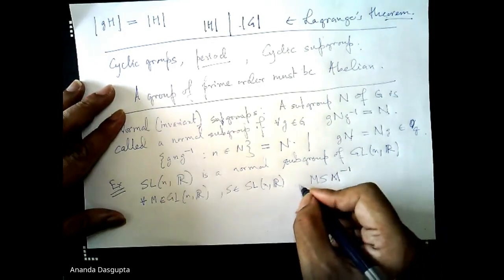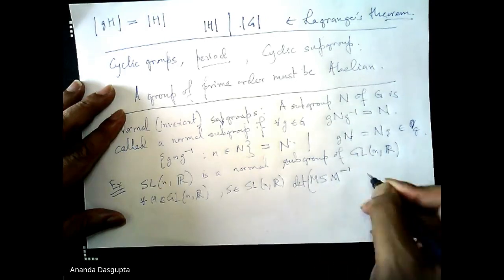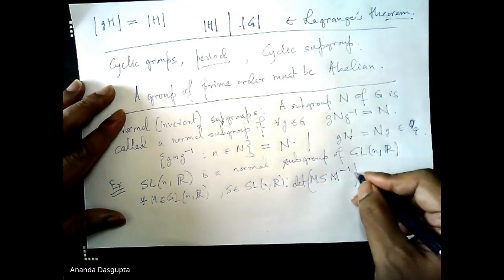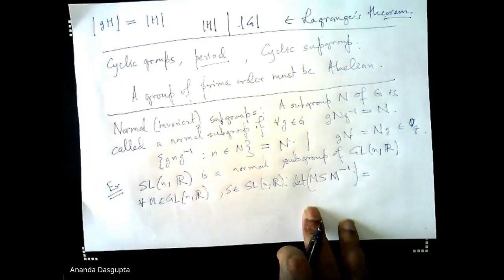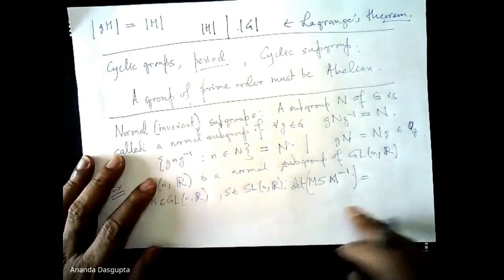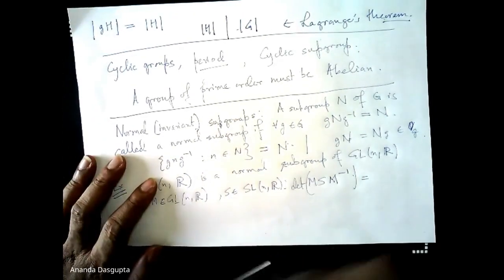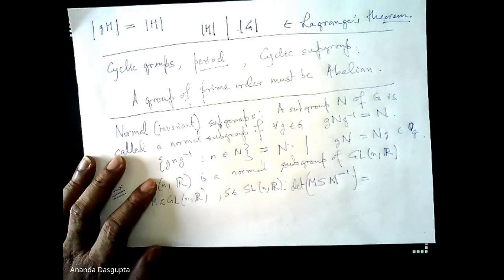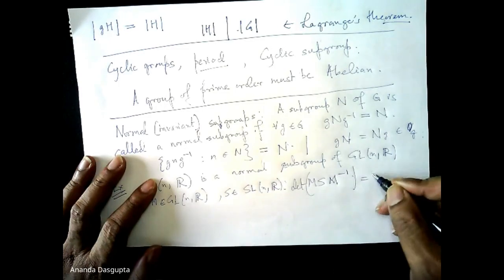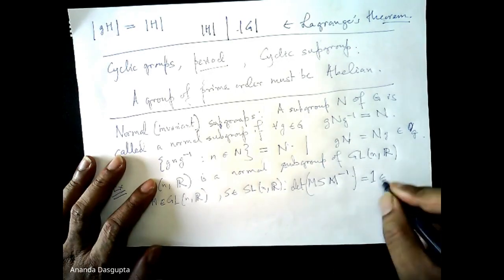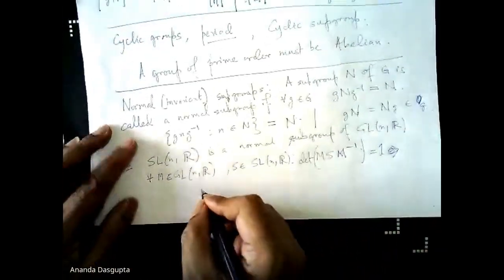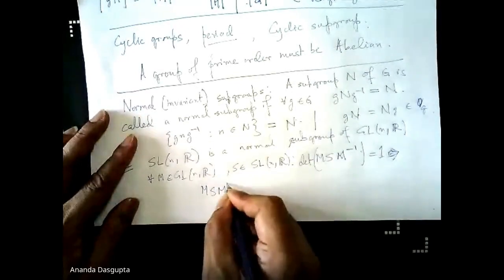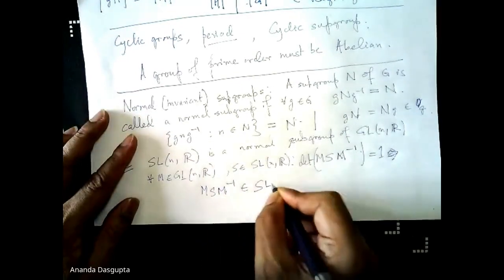This matrix has the determinant, which is easy to see. This determinant has to be determinant of M into determinant of S into determinant of M inverse, and since determinant of S is 1, determinant of M and determinant of M inverse are reciprocals of each other, so you always get 1. So this implies that M S M inverse belongs to SLNR.